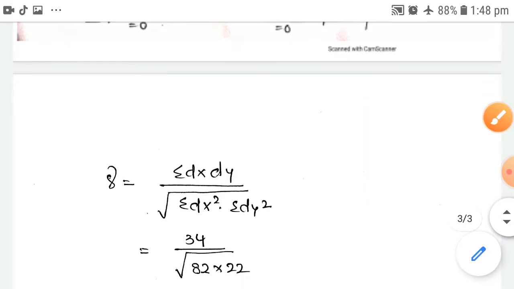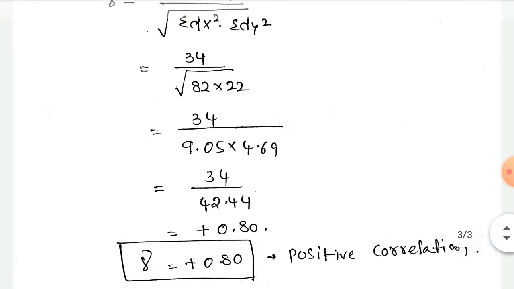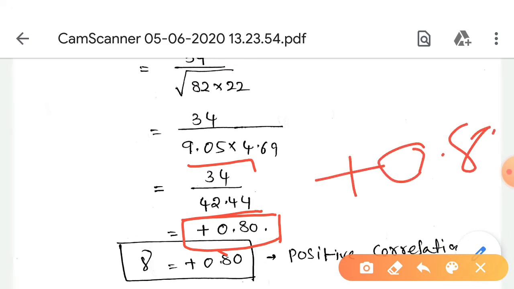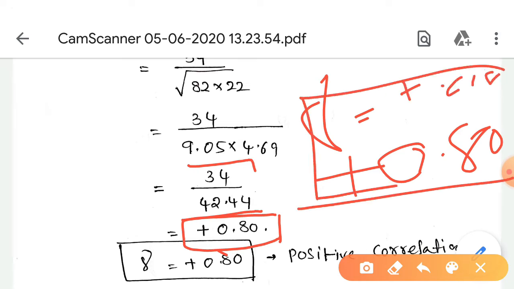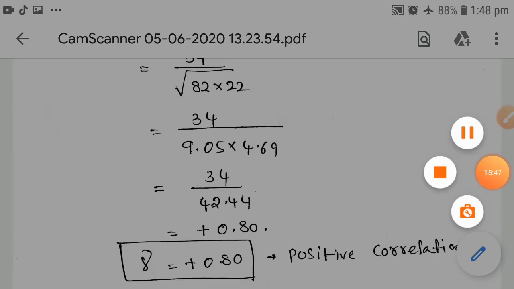Next we calculate this value. 9.05 into 4.69 is 42.44, and it is divided into 34. So when we get this value, 0.80, the sigma equals plus 0.80. It is the positive correlation. Okay, it's about the correlation.